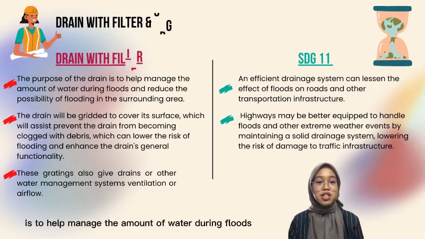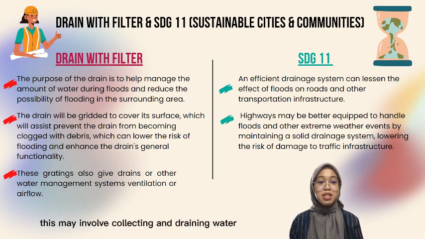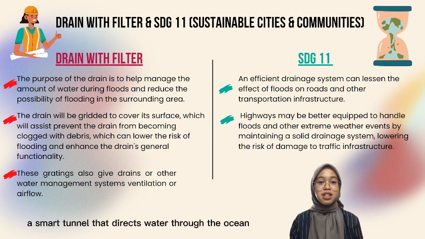The purpose of the drain is to help manage the amount of water during floods and reduce the possibility of flooding in the surrounding area. This may involve collecting and draining water from a larger catchment area or from a smaller catchment area such as a street or parking lot. A smart tunnel that directs water to the ocean will connect to this drain.